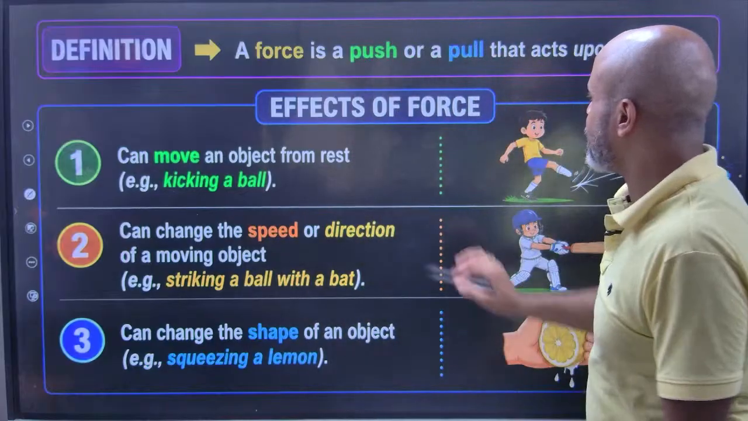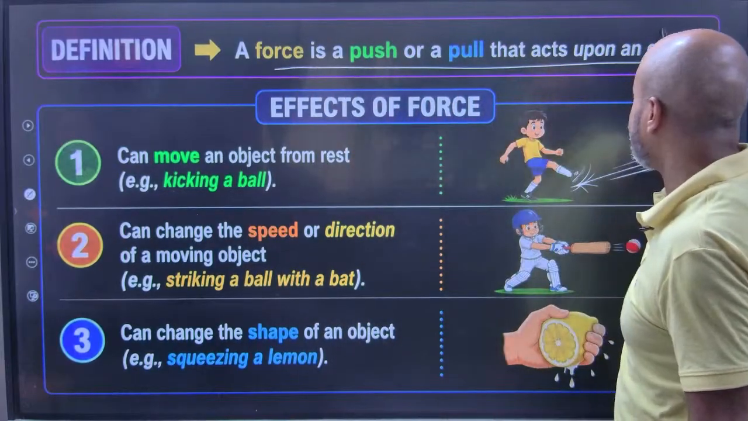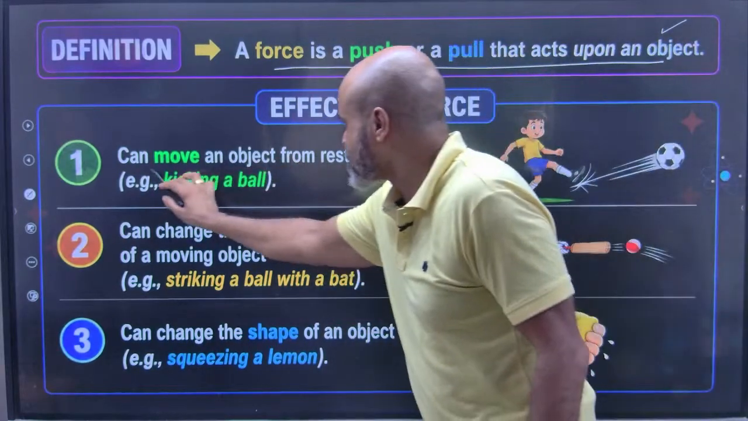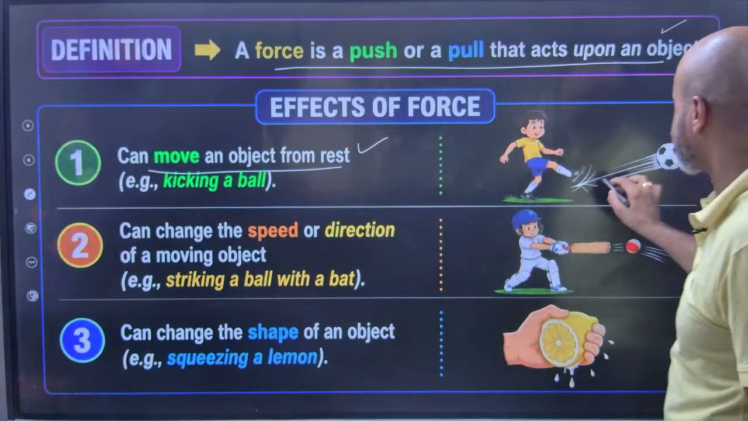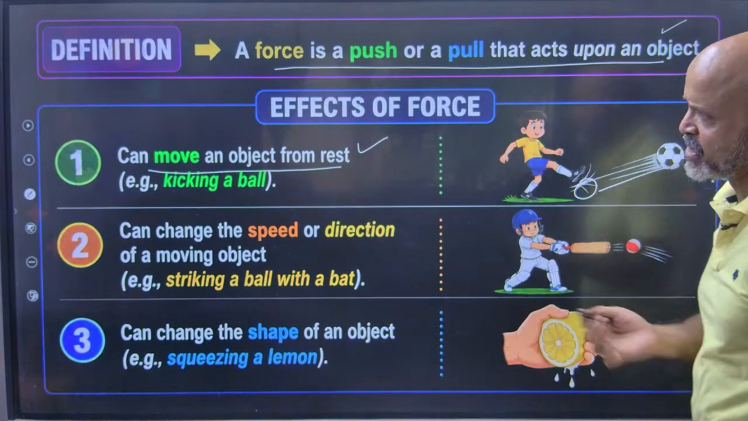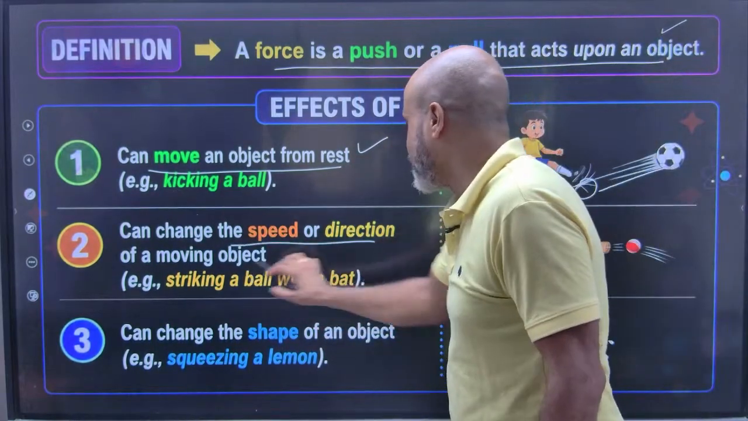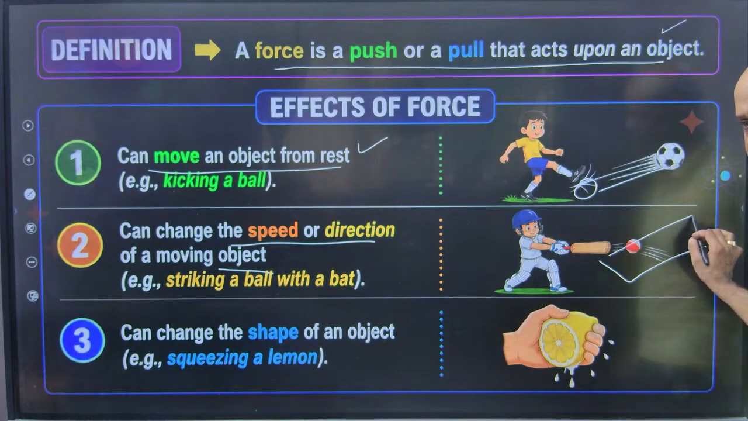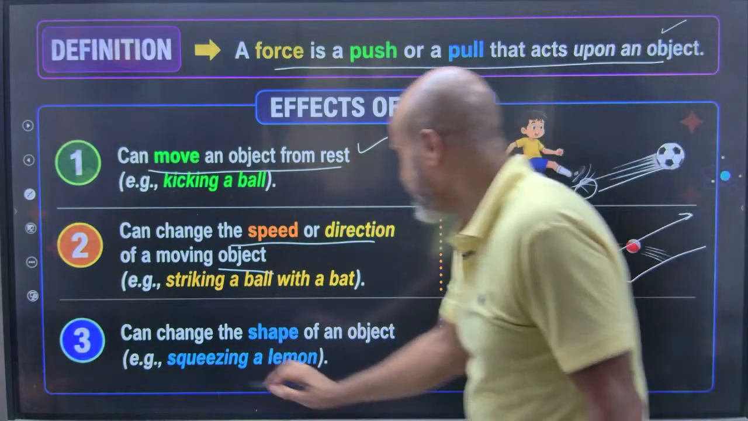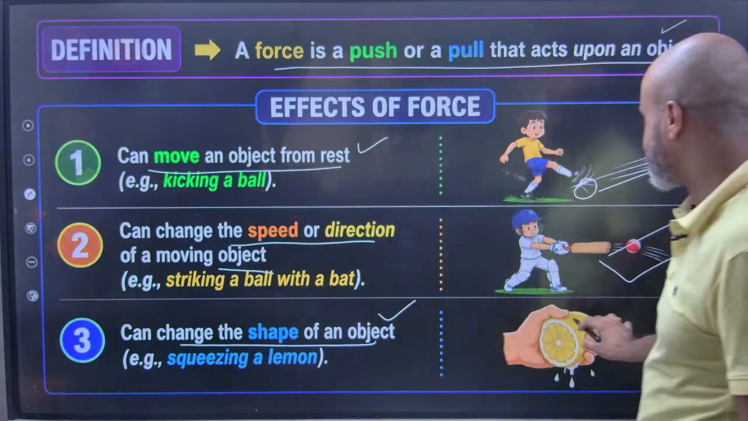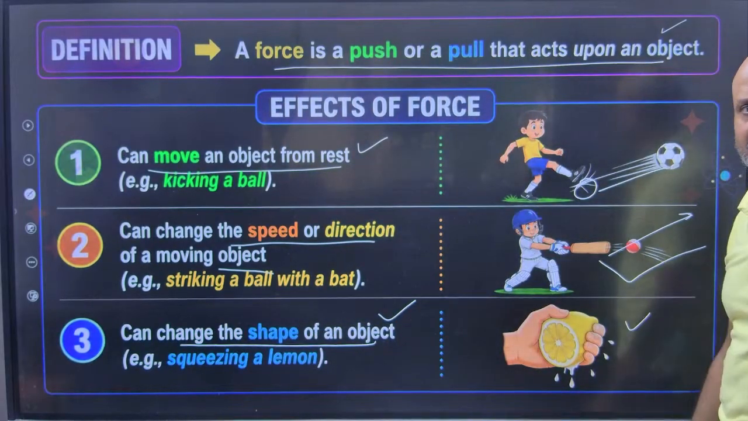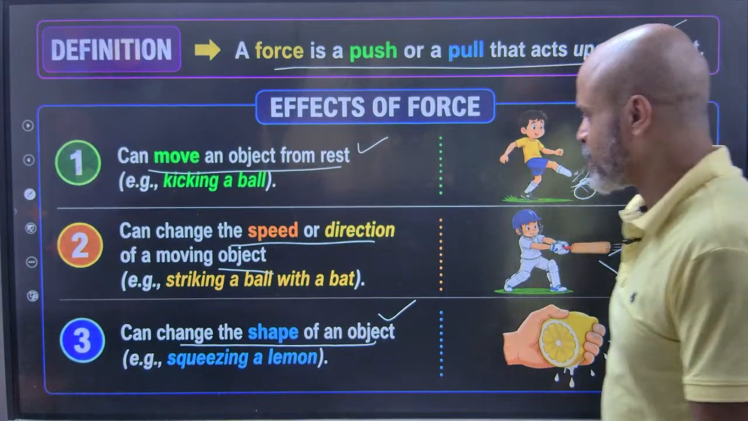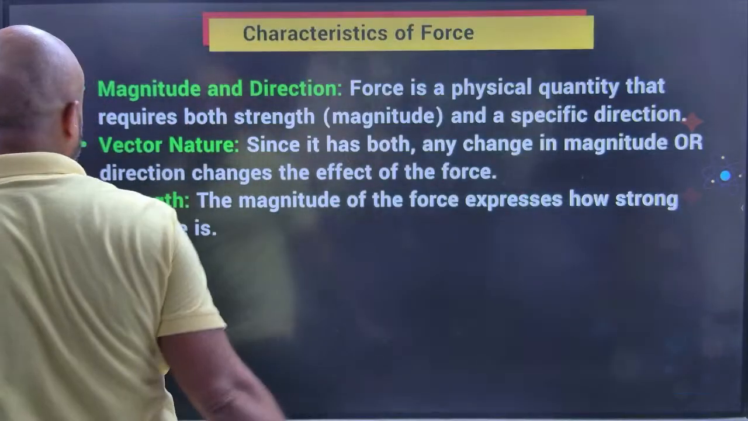So what is a force? A push or a pull that acts upon an object. Effects of force: it can move an object from rest. So this was at rest and you have kicked it, so it moves. It can change the speed or direction of a moving object. So the ball was coming like this and you have changed the speed as well as direction. It can change the shape of an object. So let's say this is a lemon which you are squeezing. The shape of the object is also changing.